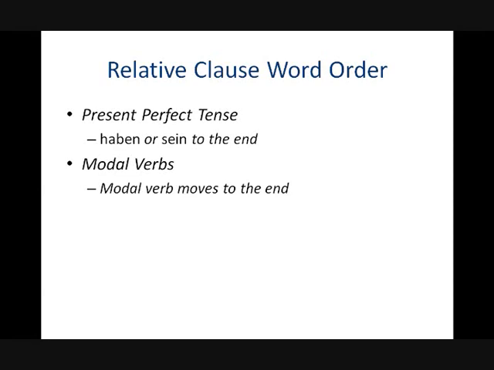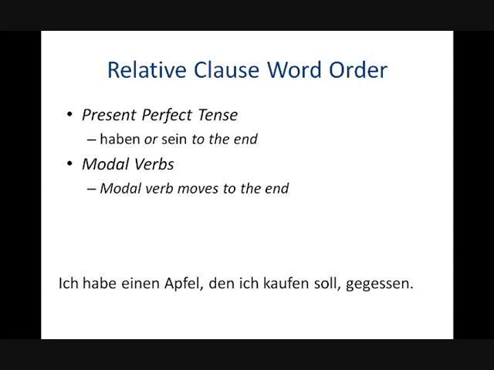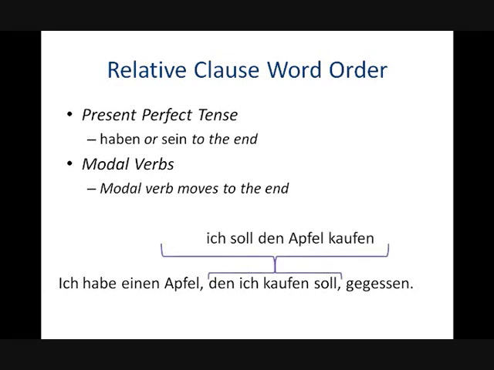Modal verbs. The modal verb moves to the end in its finite form, so in its form that agrees with the subject of the relative clause. Ich habe einen Apfel, den ich kaufen soll, gegessen. This person has eaten an apple that they should buy, which means they probably haven't bought it already. Pretty naughty. So if we look at this sentence and forget about there being a relative pronoun there, we would see that traditionally the sentence would be Ich soll den Apfel kaufen. I should buy the apple.